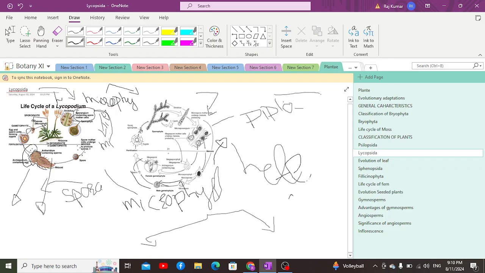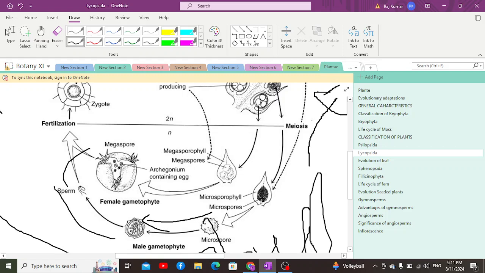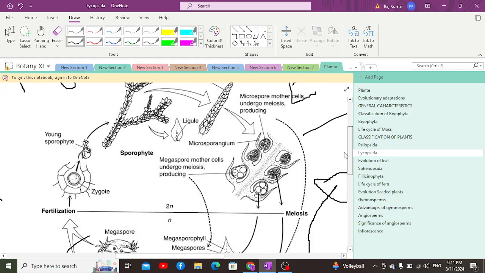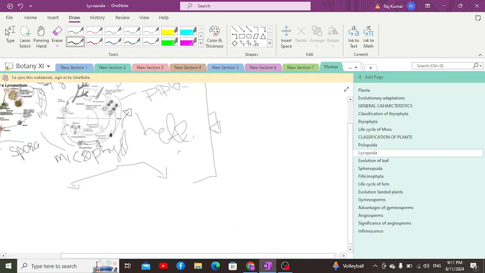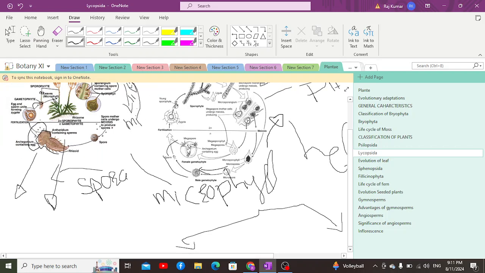This type is the diplo-haplo alternation of generation. From now onwards, in all of the tracheophytes, we have diplo-haplo alternation of generation. We are going to discuss a few other things as well.